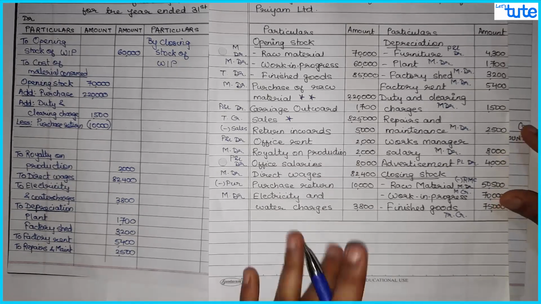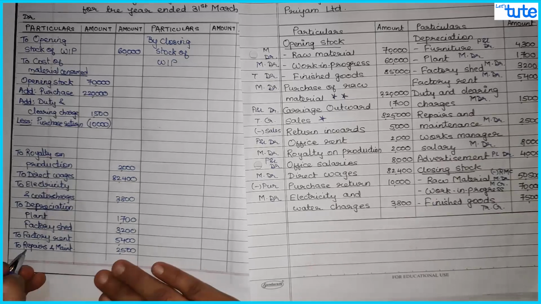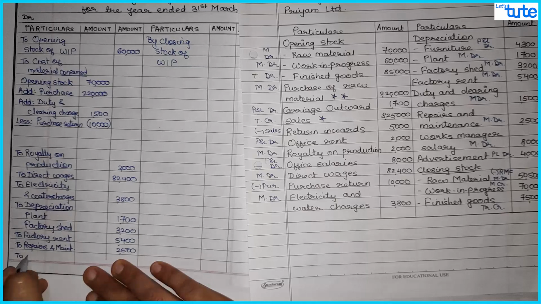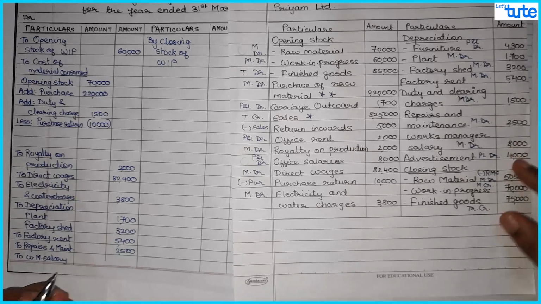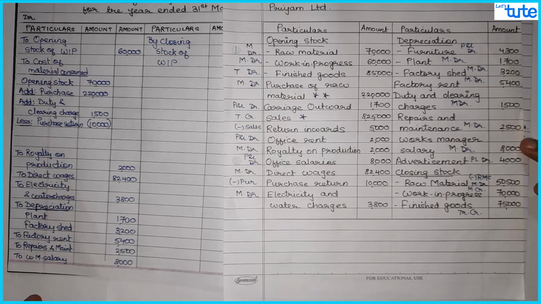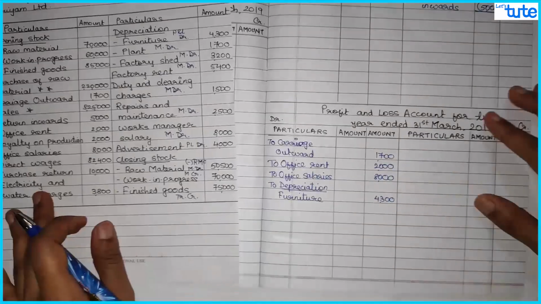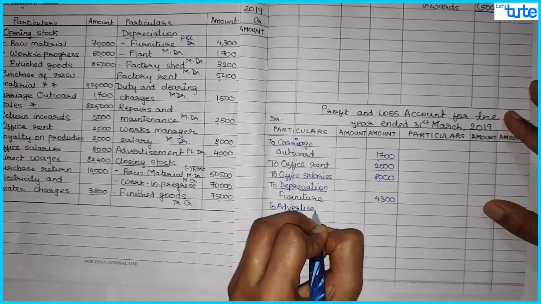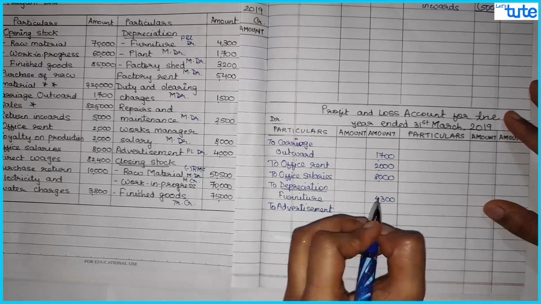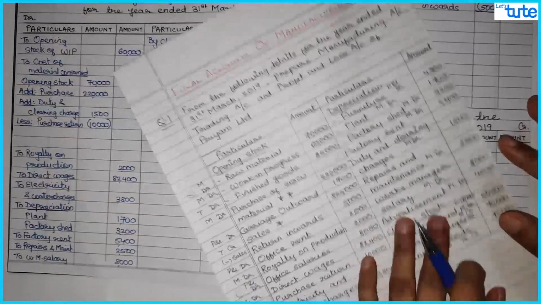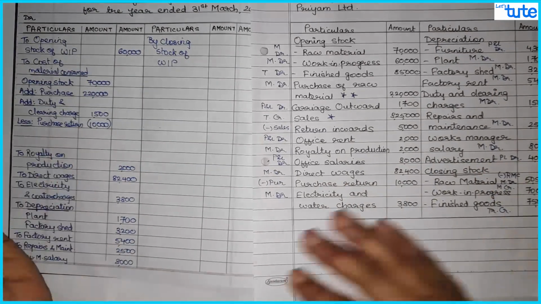Then we have works manager salary. Now since I have lesser space over here, I am writing in the short form, but avoid writing short forms in your exam. So to works manager salary, that is 8,000. Then repairs and maintenance is done, works manager salary is done. Then we have advertisement, which will go to P&L account. So to advertisement, which is 4,000.